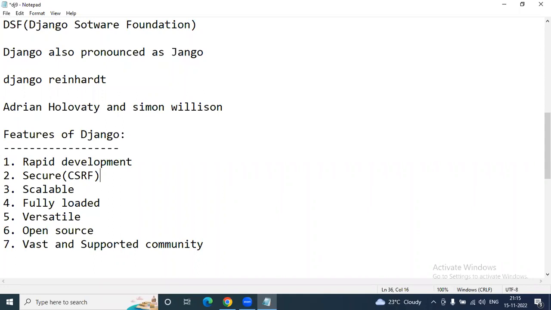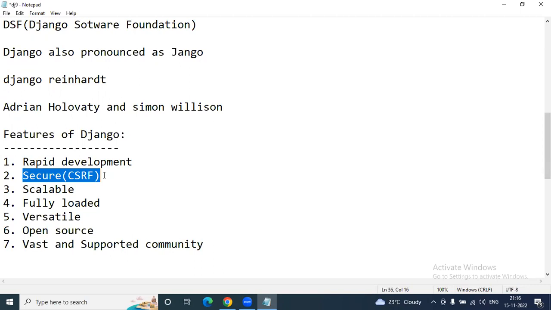This CSRF token we compulsorily need to include at the time of posting your data to the server. Otherwise, Django will not allow your request. So we need to send requests through the CSRF token, especially while posting data to the server. CSRF token is mandatory, so the security implementation is perfect, with no problems while sending data and getting the response from the server.